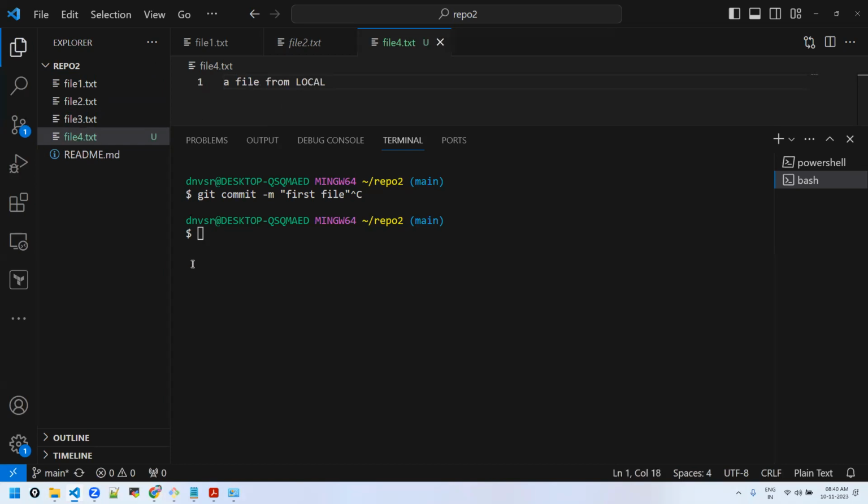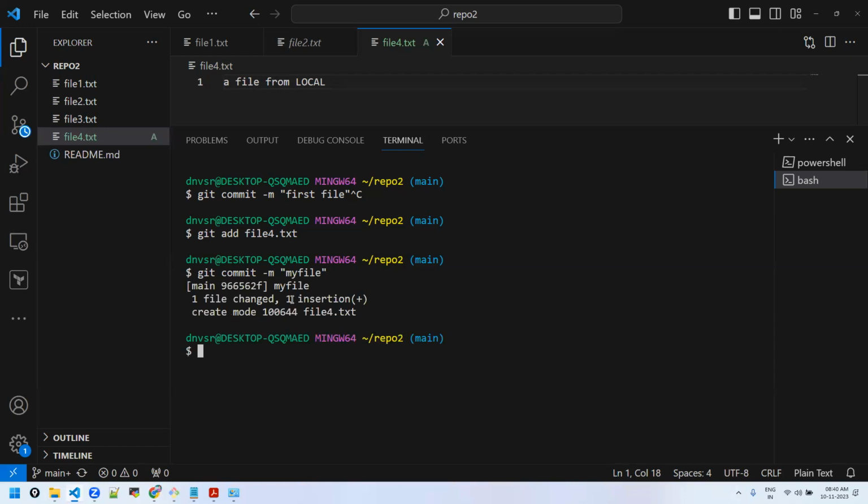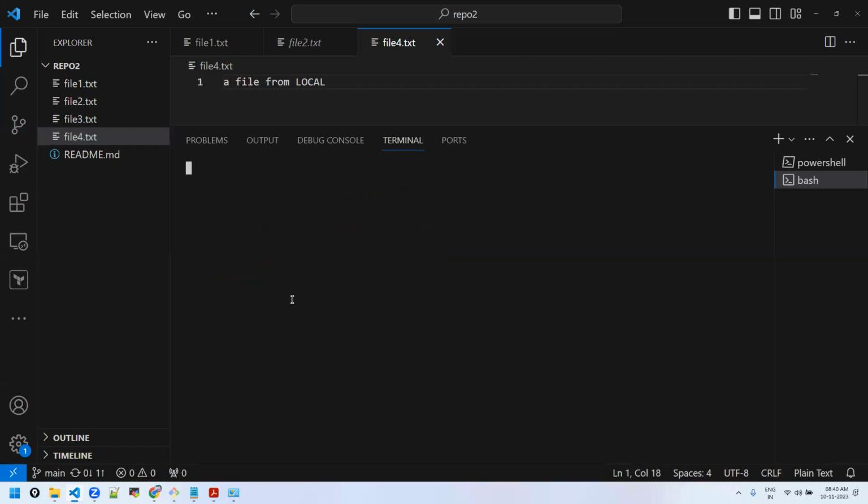So see, again, you are asking, right? Anyway, the scenario is being repeated. What should you do? It's a local repository, so you should first add this file, then commit. Okay, done. Now I'm done with my changes. I want to share with others. I want to move to remote. I want to push them. What should I do?